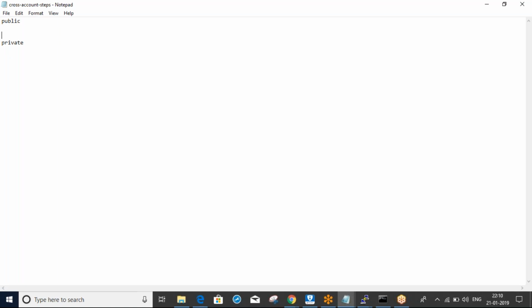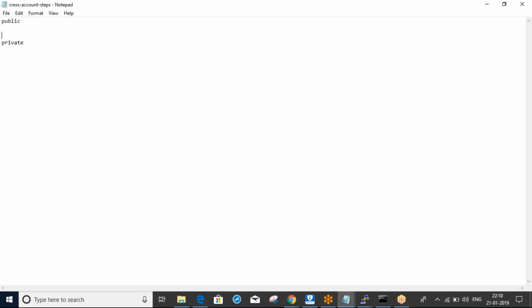Private subnet means the servers in the private subnet don't communicate with the open internet. For example, take any web servers. For web servers, we need internet, to browse and all. So those types of servers we will deploy into the public subnet.